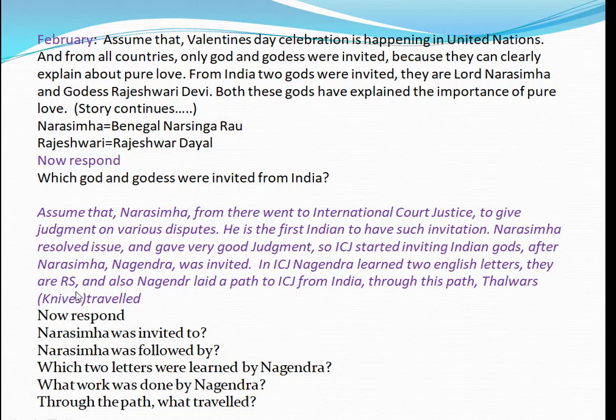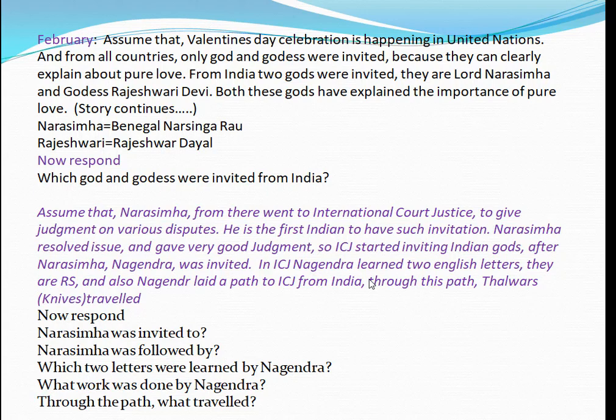R S. And also Nagendra laid a path to the ICJ from India. A path means it is a way. He laid a road. Just imagine, a road was laid by Nagendra. He learned two letters. What are those two letters? R and S. Through this path, talwars traveled. Talwar means knives. It is in the Hindi language. Talwar means knife.